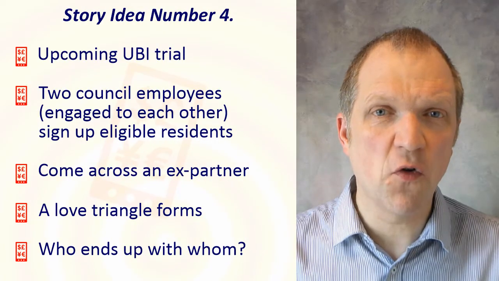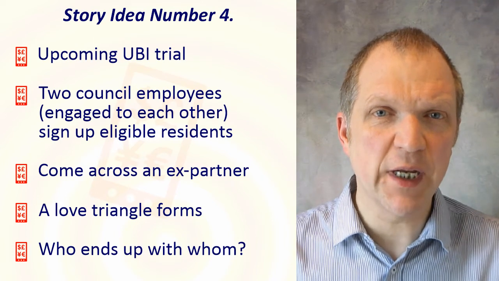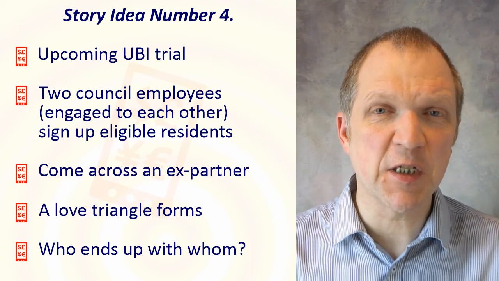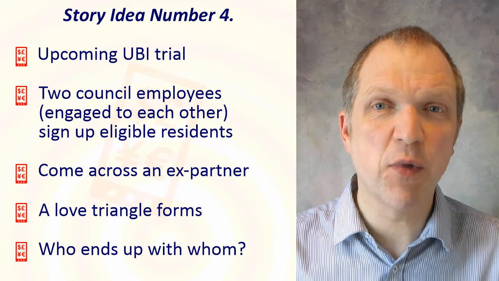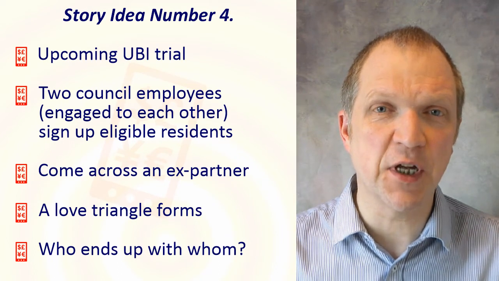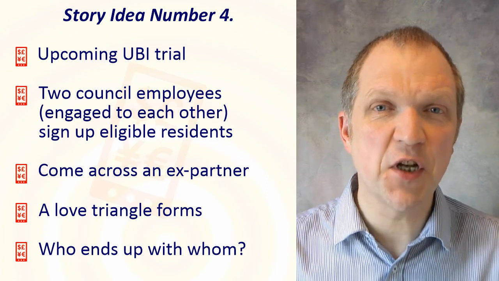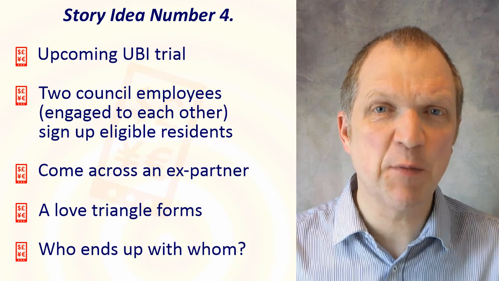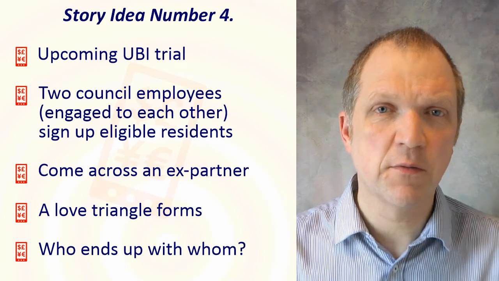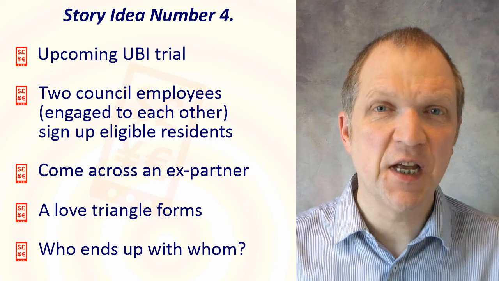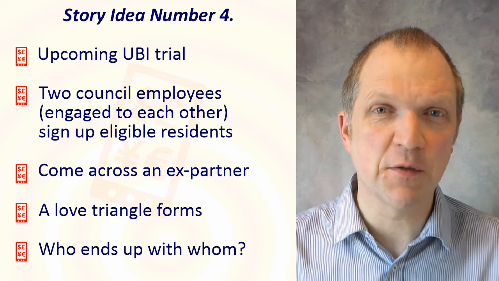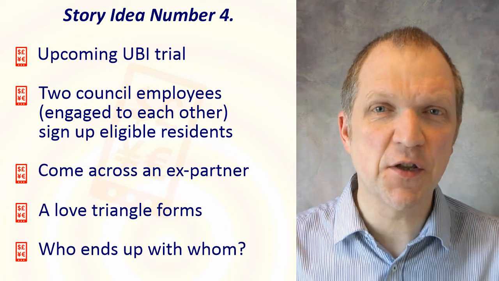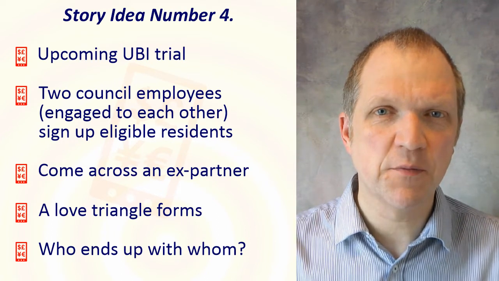Story idea number 4. Two council employees are excited that their district has been selected to trial a new UBI scheme. These two employees also happen to be engaged to each other. As they visit homes to sign up eligible recipients, they come across someone who is an ex-partner of one of our couple. As the story progresses, the ex-partner comes between the two employees and a love triangle forms. Is the engagement under threat? Who ends up with whom?